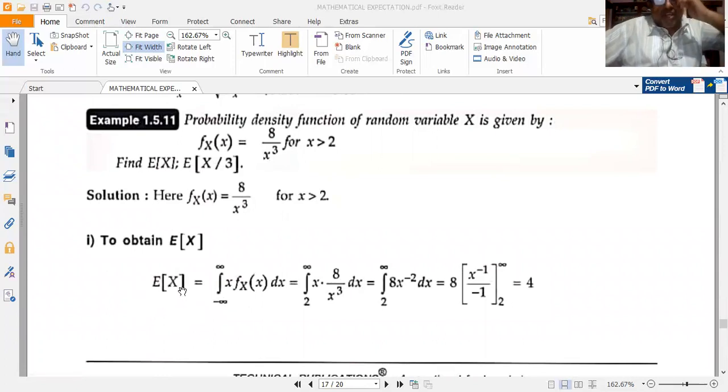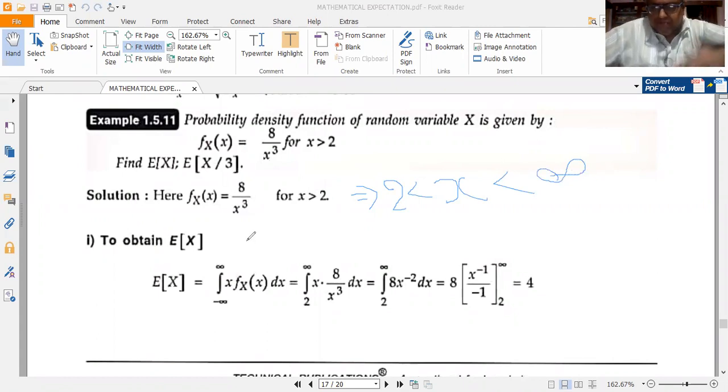Now E of x, the mean, use the limits. x greater than 2 means 2 less than x less than infinity. Let me write it. Very, very important interpretation; this is the mathematical interpretation. So E of x is equal to the integral from minus infinity to plus infinity of x fX(x) dx. But fX(x) is equal to 8 by x cubed only for x greater than 2, that is, 2 less than x less than infinity.